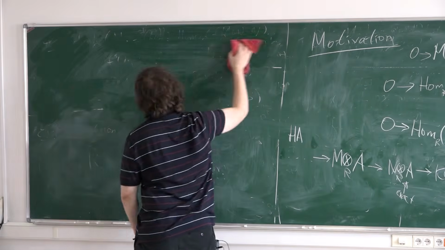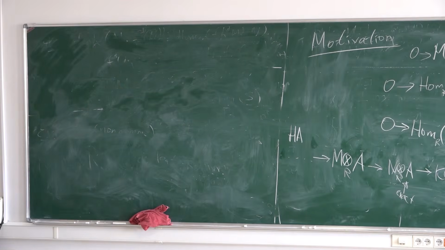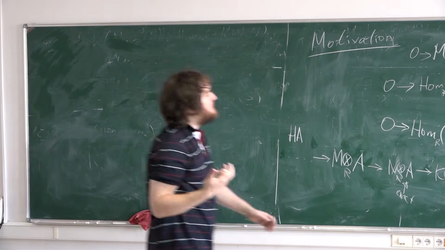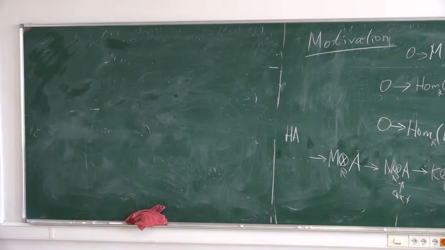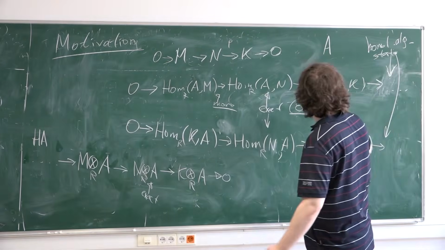But now let's consider such good modules, for which this sequence is exact with zeros here. What do we need?